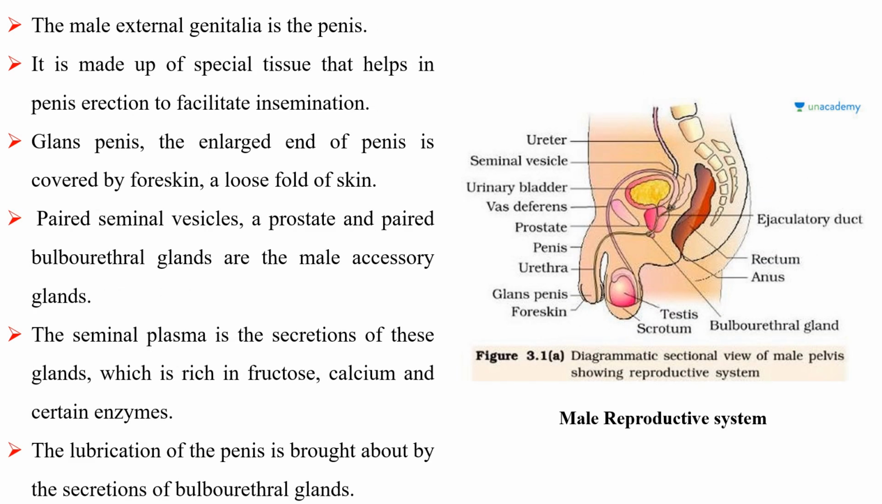The male external genitalia is the penis. It is made up of special tissue that helps in penis erection to facilitate insemination. Glans penis, the enlarged end of penis, is covered by foreskin, a loose fold of skin. Paired seminal vesicles, a prostate, and paired bulbourethral glands are the male accessory glands. The seminal plasma is the secretion of these glands, which is rich in fructose, calcium, and certain enzymes. The lubrication of the penis is brought about by the secretions of the bulbourethral glands.